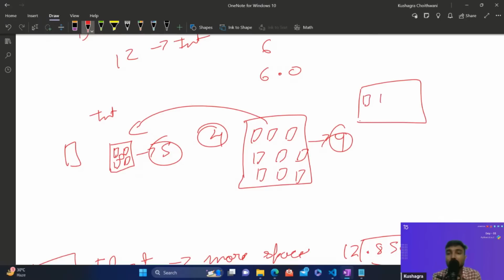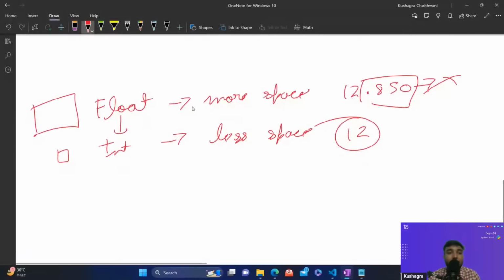That means which can carry more data or more containers. That is quite possible because the space that a float carries is much bigger than the space being required by an integer value. That's why if we convert an integer to a float, we'll not lose any data. But if we convert a float to an integer, there is a possibility that we'll lose certain data.